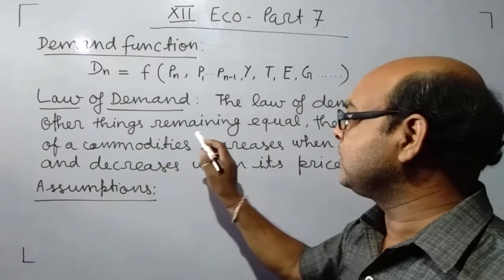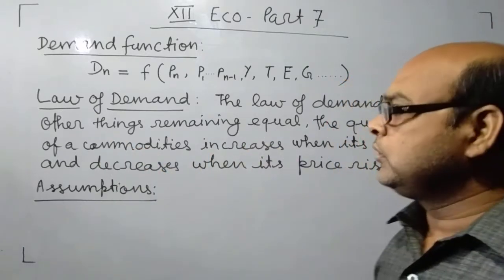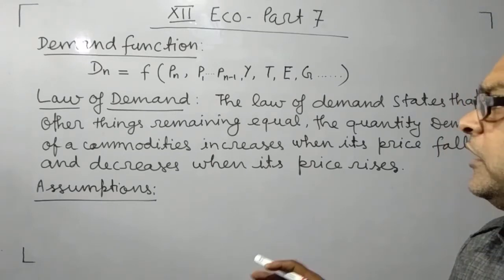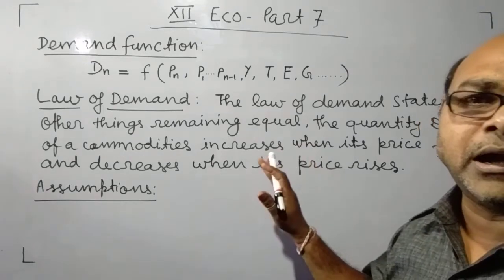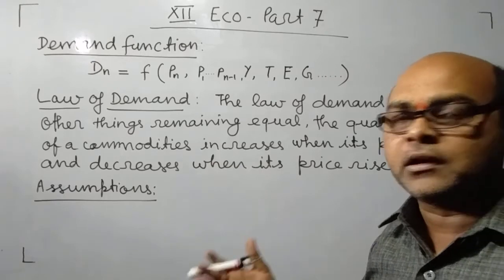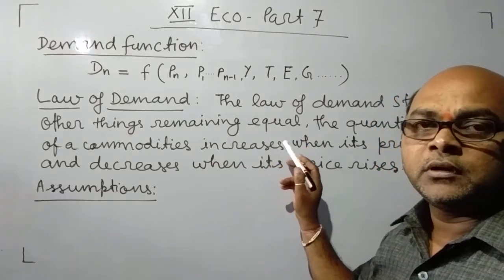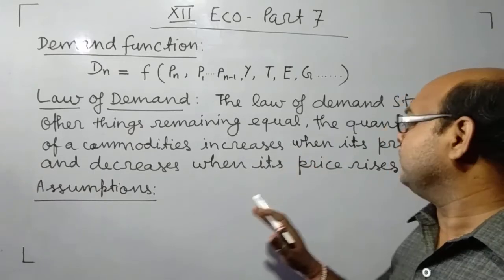So other things remaining equal means only the price of that own commodity will change, and all the other factors of demand will remain the same.